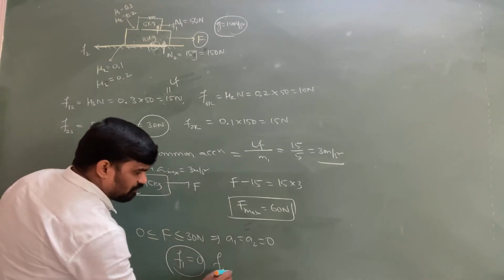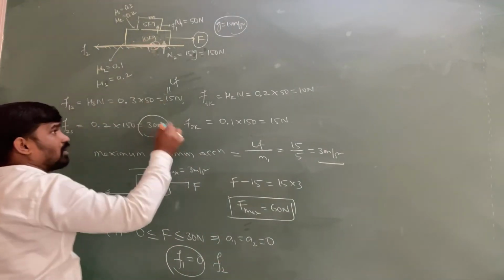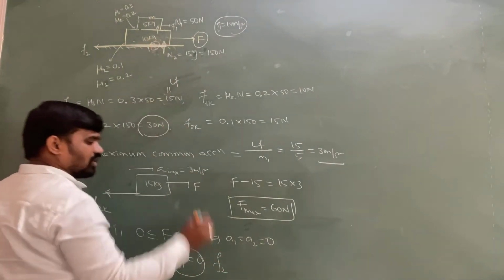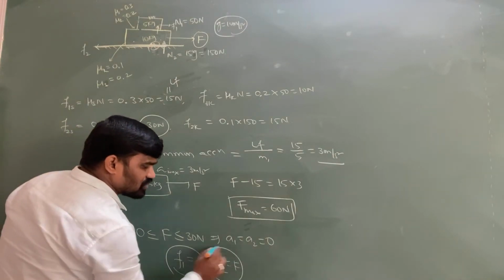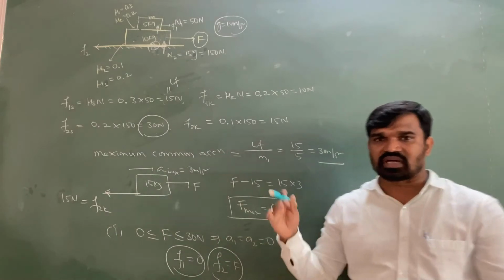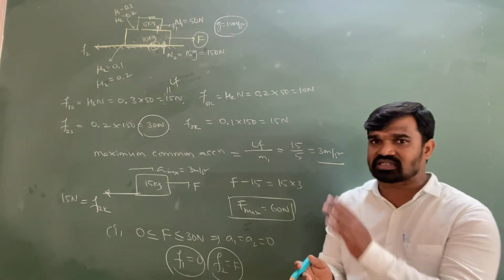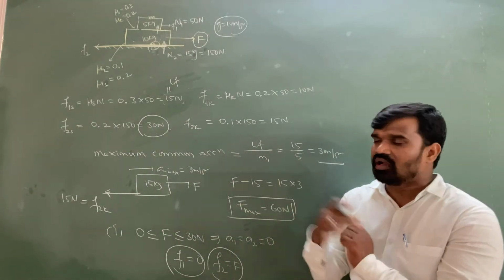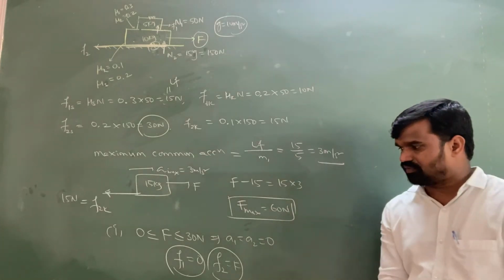What about the static friction between the lower block and the ground? It is equal to the applied force only. However much the applied force you are applying, that much static friction is going to exist, unless the applied force exceeds the limiting friction. So this is the way for the first condition.